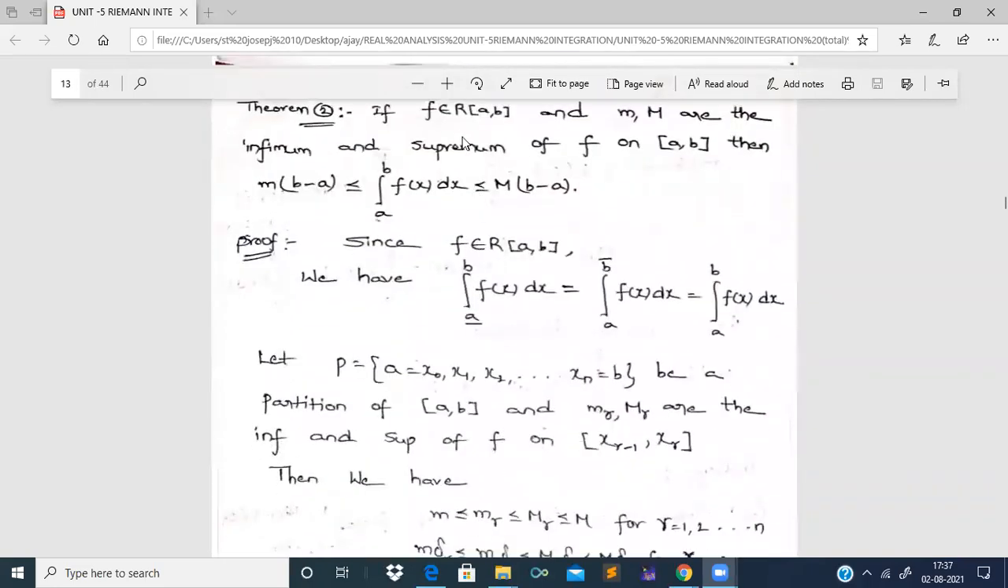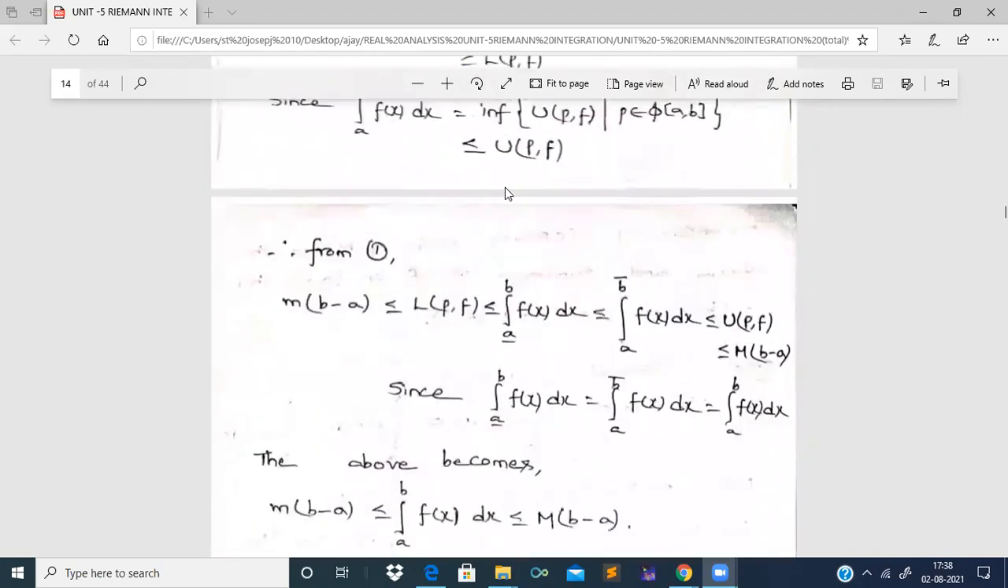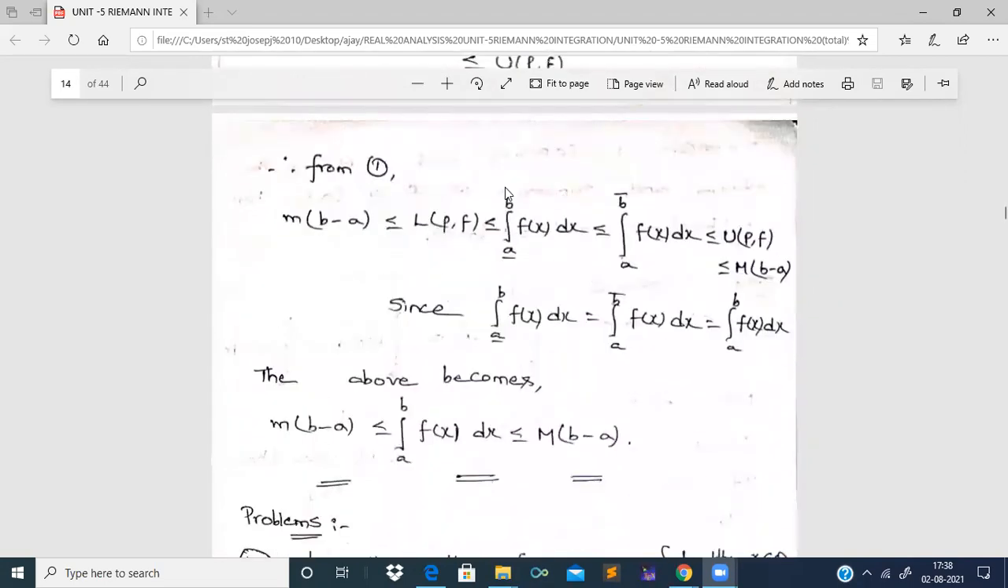See here, if f is Riemann integrable and small m comma capital M are the infimum and supremum of f on closed interval a comma b, then the value small m into b minus a will be less than or equal to the value integral over a to b f of x dx, which will be less than or equal to the value capital M into b minus a. That is what we have proved at the end, right? Now this ends the proof of this statement.